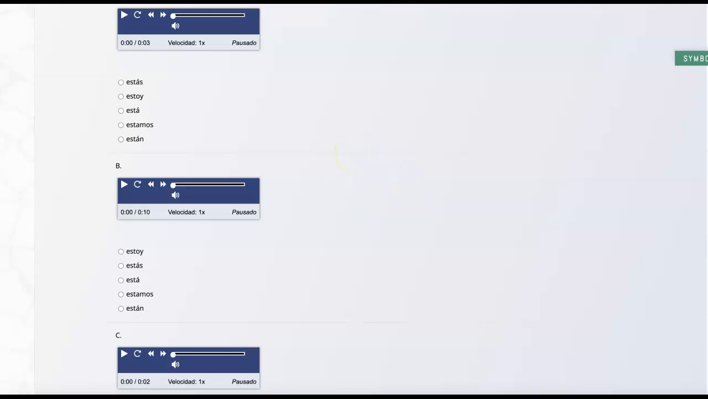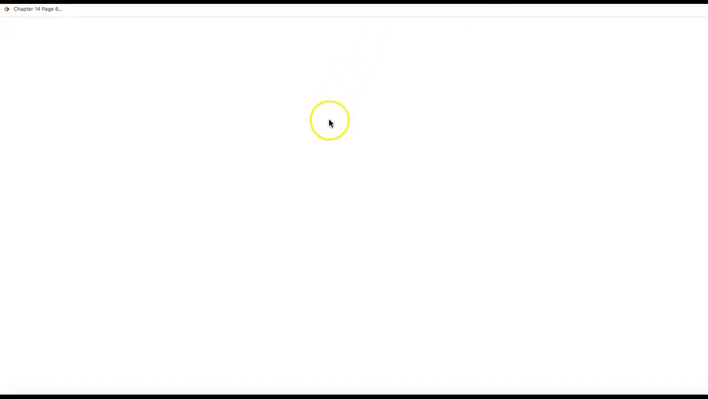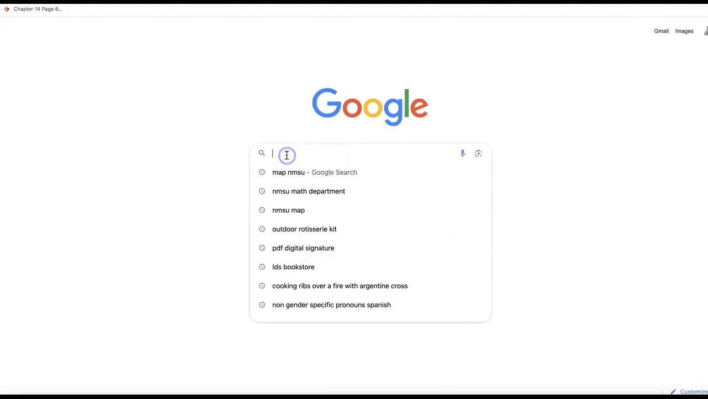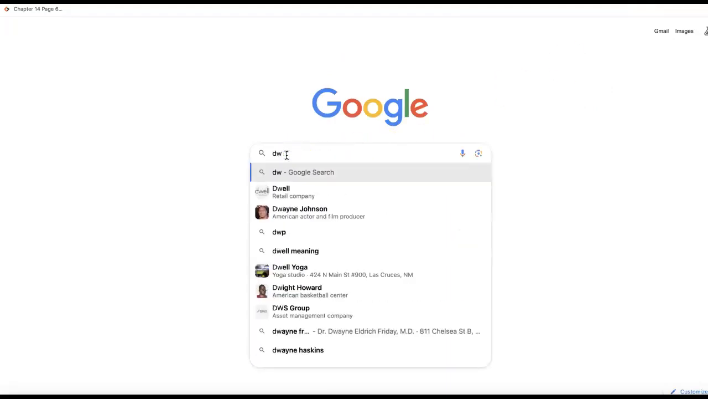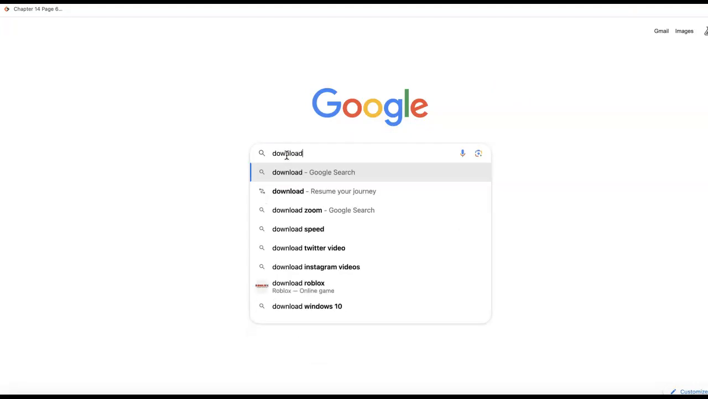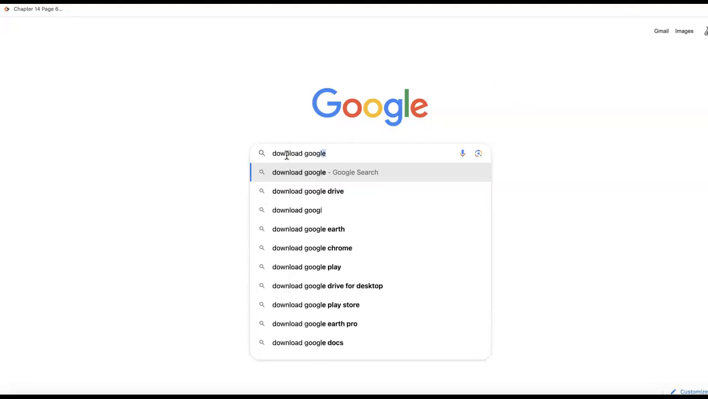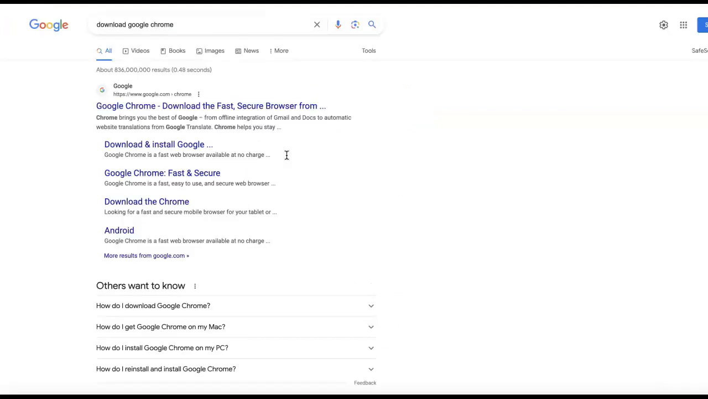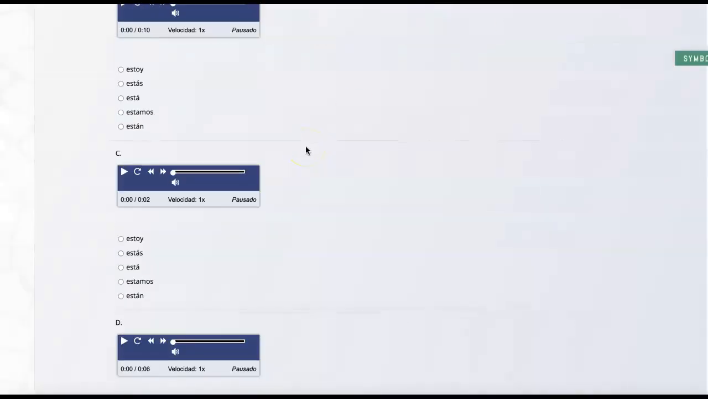Here, I'll show you. There we go. You need to type in download Google Chrome and get a new browser. It's not just looking up something on Google, okay? And so you'll need to follow the steps on downloading and installing that to be able to use it with audio files, okay?